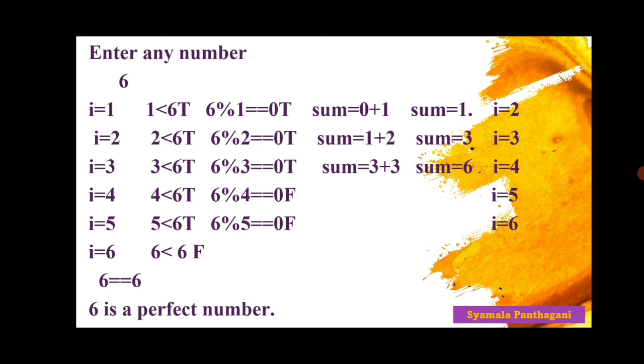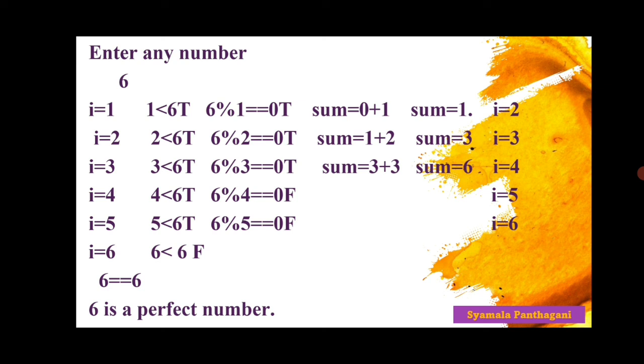Now the compiler just comes out of the for loop and goes to the next statement, that is, n is equal to sum. What is the value of n here? 6. And the final value of sum is 6. That's why 6 is equal to 6. That is true. That's why it prints the true block, that is, 6 is a perfect number.